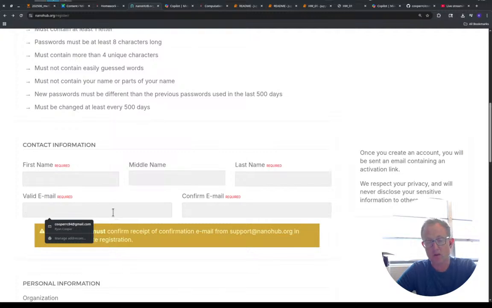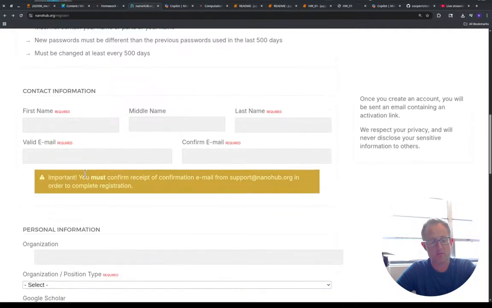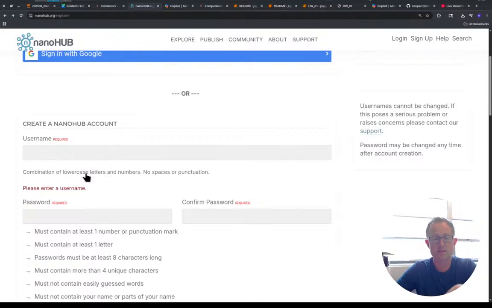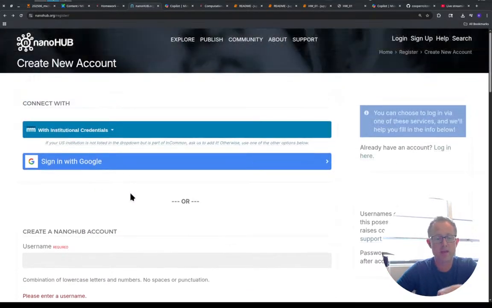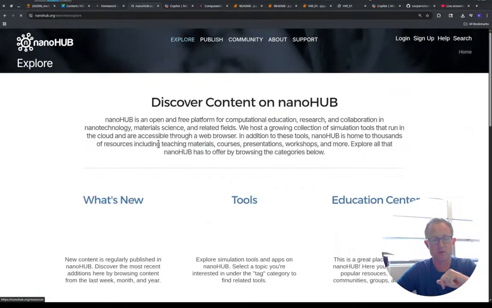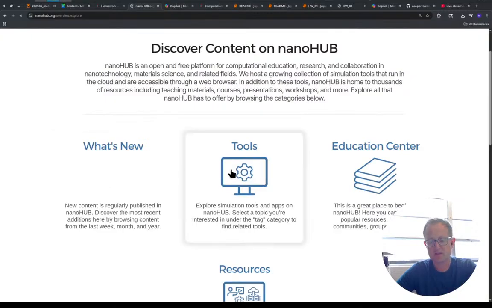You can use your UConn email here, or if you're coming from a different school, you can use any email. NanoHub has a ton of awesome tools and resources. After this class, you'll have access to this forever. Let's go explore. There's new stuff, new tools.